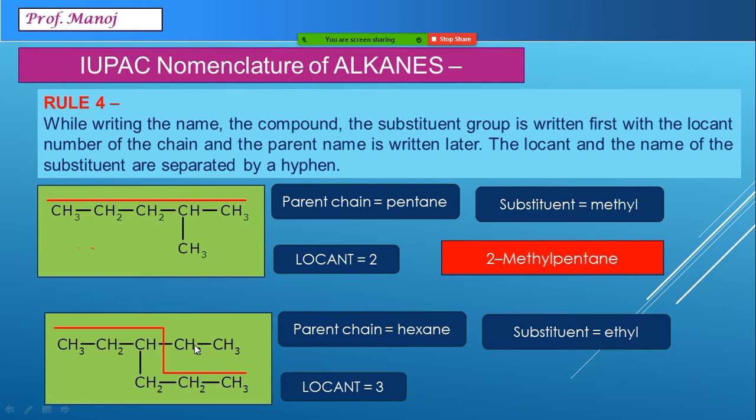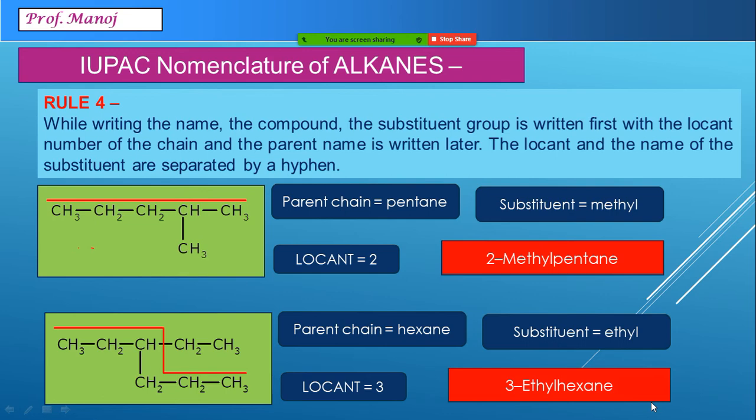Obviously, we will select the lowest one. The lowest locant is 3. So our name becomes 3-ethyl hexane. First we write the locant, then we write the substituent, then we write the parent chain. No gap in between at all.